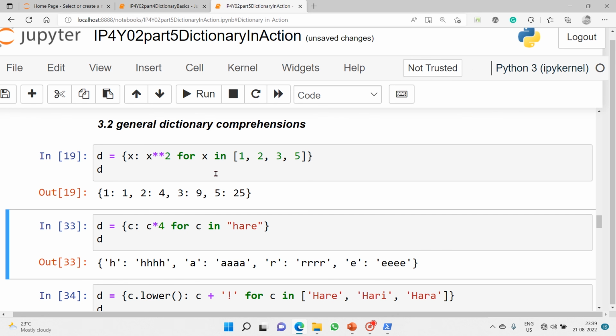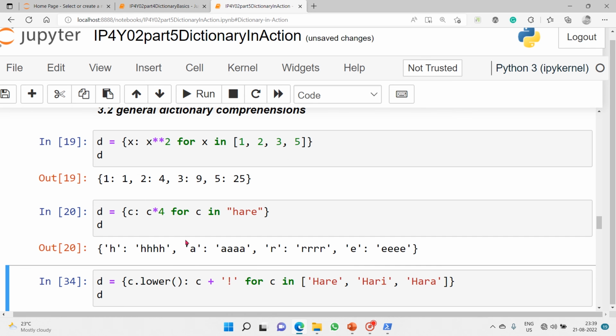So that's how a dictionary comprehension works. We can do the same with this one: c is a key, and here the value becomes total c. When you use this dictionary format, key then colon then value, we are actually mapping key to value. So that's how we do the dictionary comprehension here.